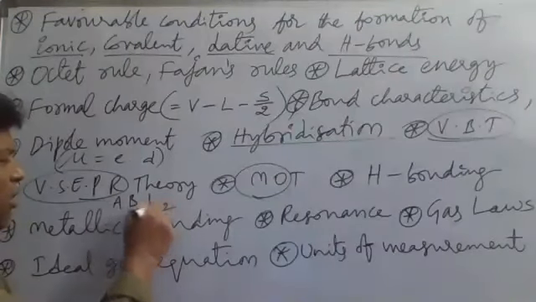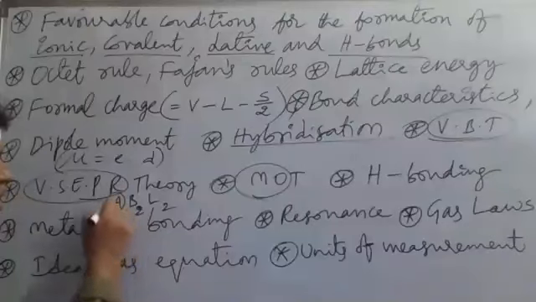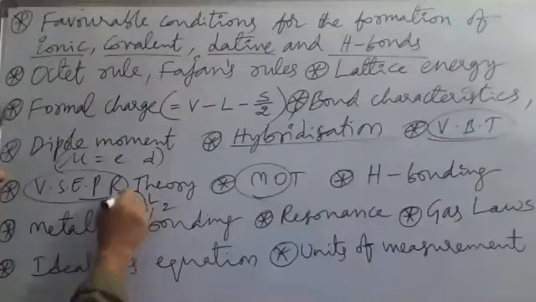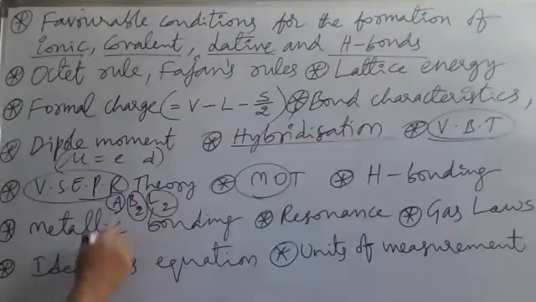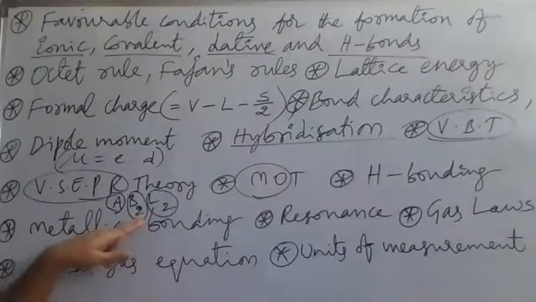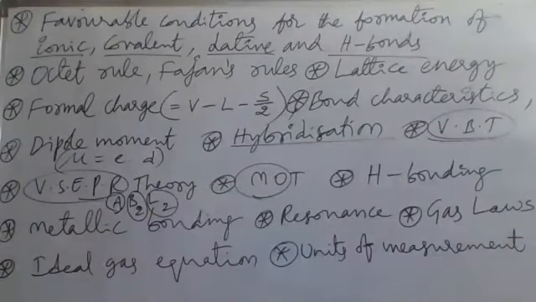Suppose you take AB2L2, what does it mean? AB2L2 means A is central atom, B2 means two bond pairs, L2 means two lone pairs. So like this, AB2L2, AB3L3, AB5, these types of VSEPR notations are important in this.